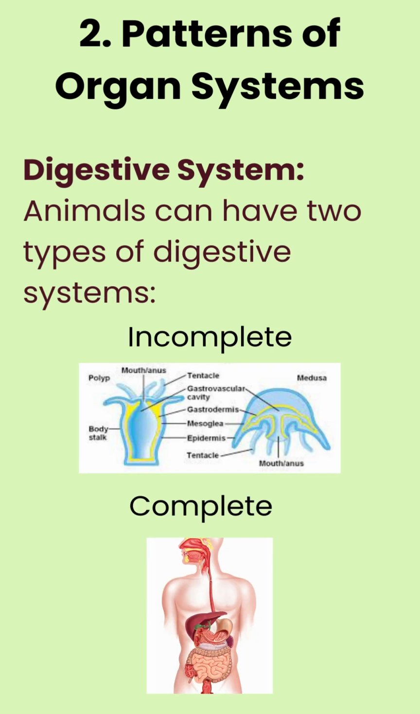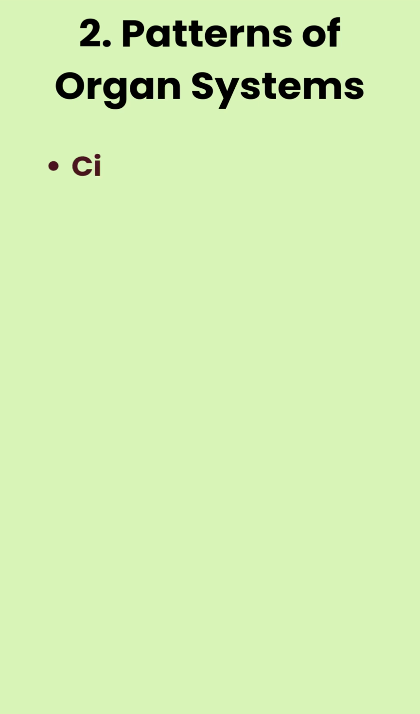Animals can have 2 types of digestive systems: incomplete and complete digestive systems. Incomplete digestive system. This type has a single opening serving as both the mouth and anus, making it incomplete. It is found in some simple animals. Complete digestive system. In this system, there are separate openings for the mouth and anus, allowing for a more efficient food processing process. This is common in many complex animals.